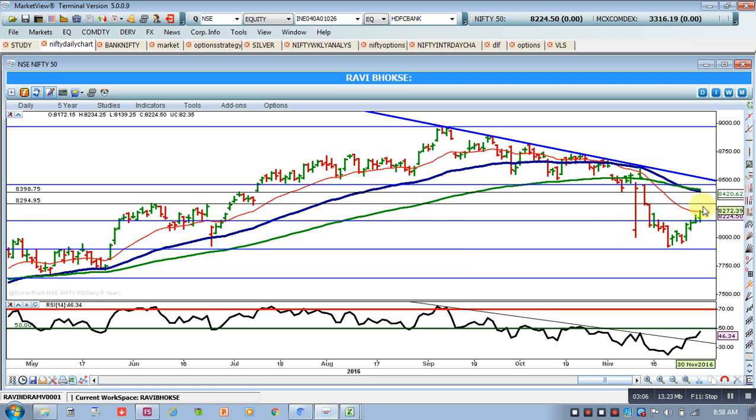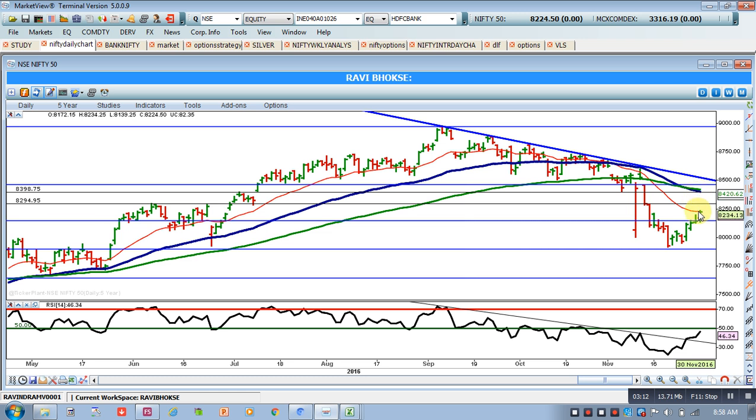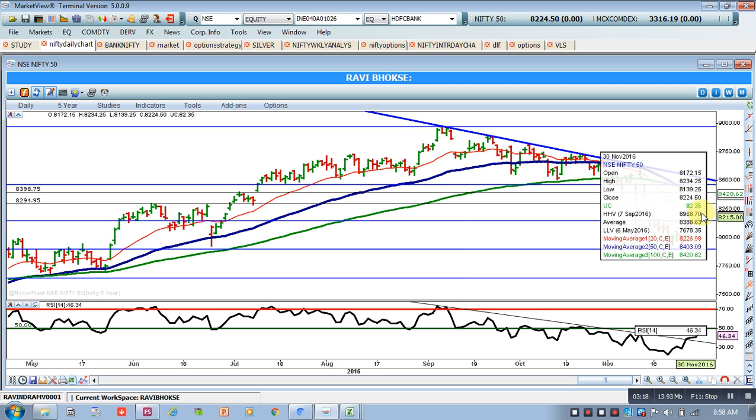Once this crosses, then 8,420 can be achieved. So there will be around 120 point potential only if Nifty crosses the 8,300 level, and that is what our analysis says. At present we are around 8,224, so there is still a 75 point breakout level, but it's a handsome figure.